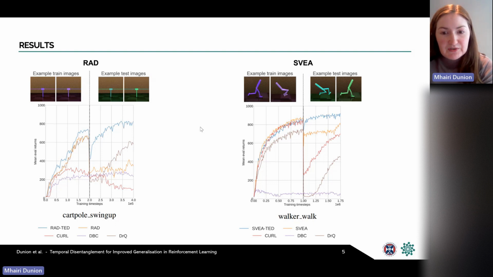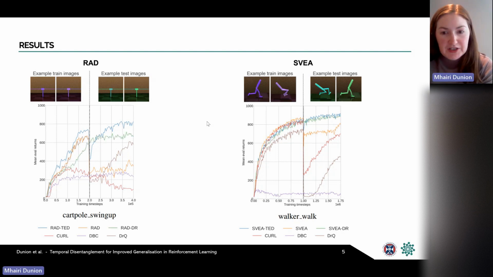In many cases, we found that TED was able to achieve good zero-shot generalization performance, which can be seen at the vertical dotted line in the graphs, such as in the Walker task on the right. But where generalization is not instant, TED still recovers more quickly with continued training compared to the base algorithm and the baselines, such as in the cartpole task on the left.